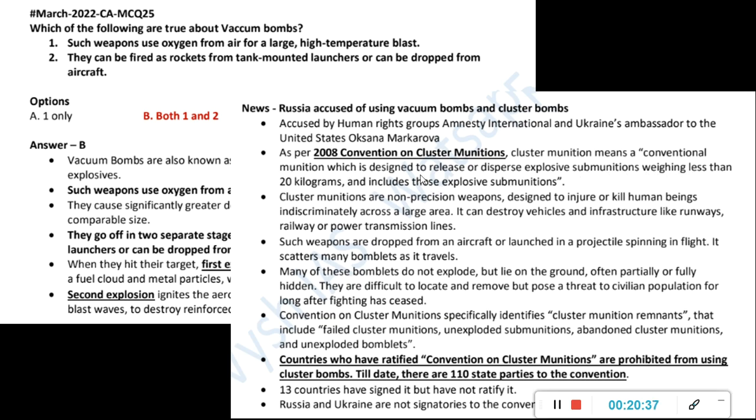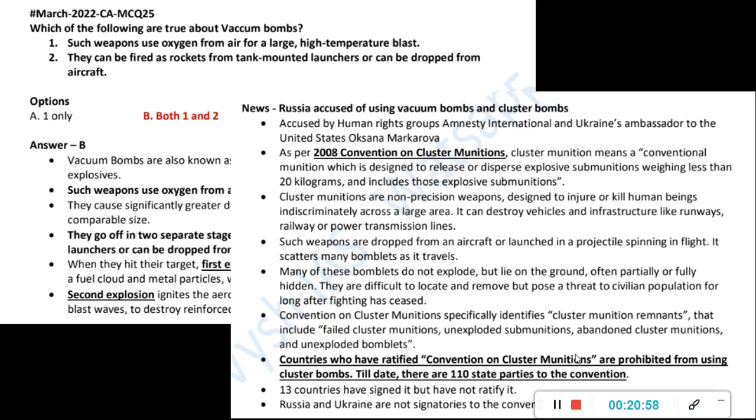So there is some convention. Okay, you don't have to by heart these features and all, but there is a convention. So something Russia has violated, and this human rights body is going and questioning that. Okay, so war is going on. So everything you cannot by heart, but at least these important names, vacuum bombs or this cluster munitions act is there. Russia is being accused. Amnesty International is there. Ukraine ambassador is recommending for it.